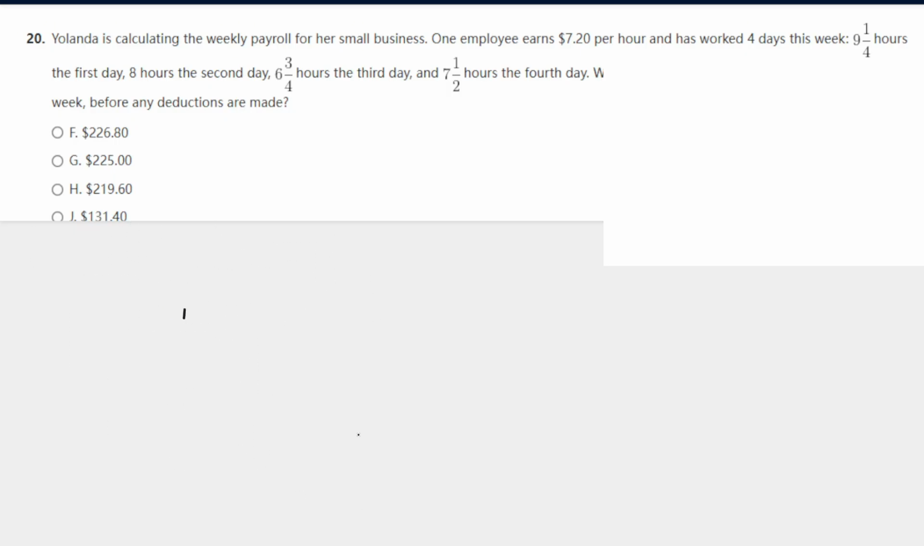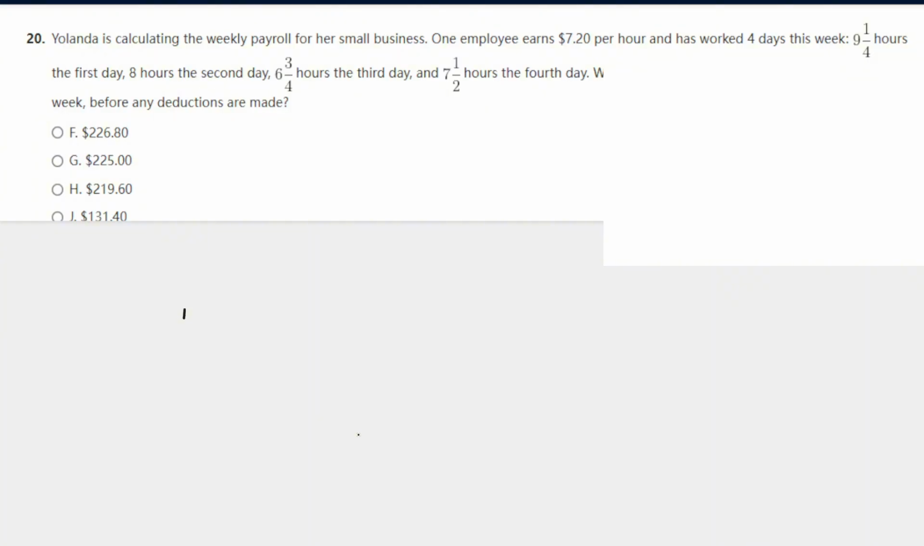Yolanda is calculating the weekly payroll for her small business. One employee earns $7.20 per hour and has worked 4 days this week: 9 hours and 1/4 the first day, 8 hours the second day, 6 3/4 hours the third day, 7.5 hours the fourth day. Which of the following is the employee's pay for this week before any deductions?